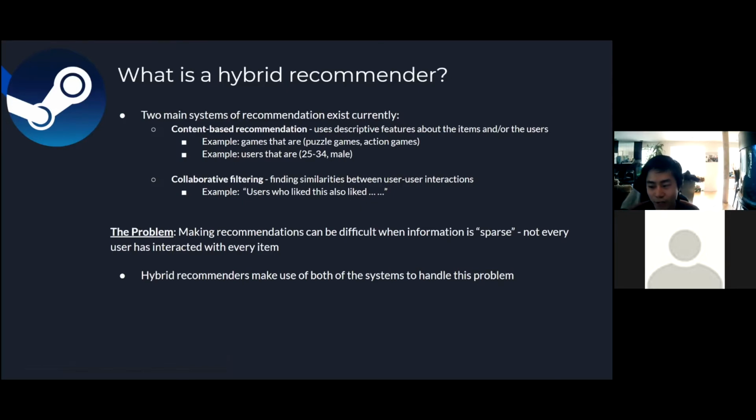So one problem that commonly occurs when trying to make recommenders is that there's usually not much information about the users and items to go off of. So hybrid recommender systems actually combine these two systems in a way that handles this problem and in general leads to more robust predictions.